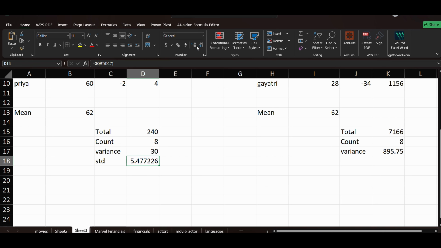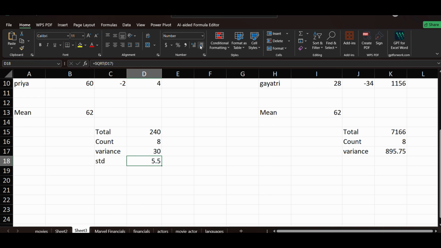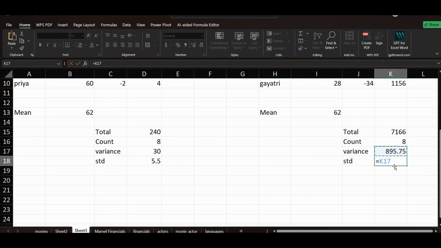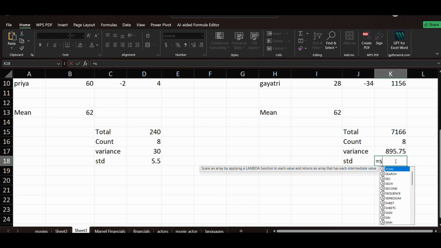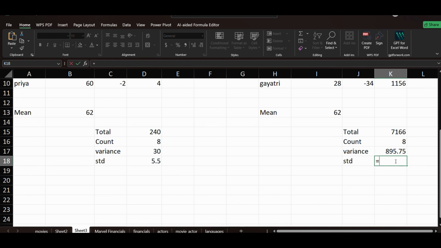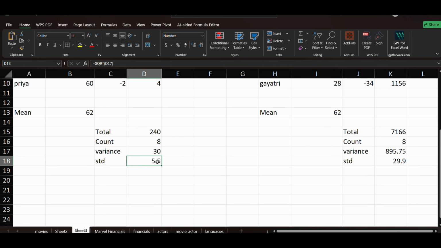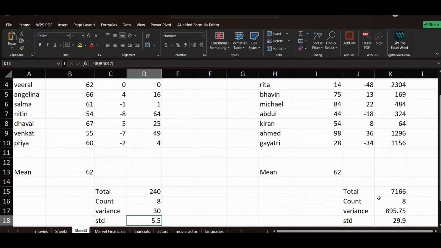First remove it, sqrt, square root of this number, close the bracket and get this one. And if you remove the 0, you get this much value. Okay, or you can say 5.5 and 29.9, roughly 30. So the standard deviation is this much for this country.